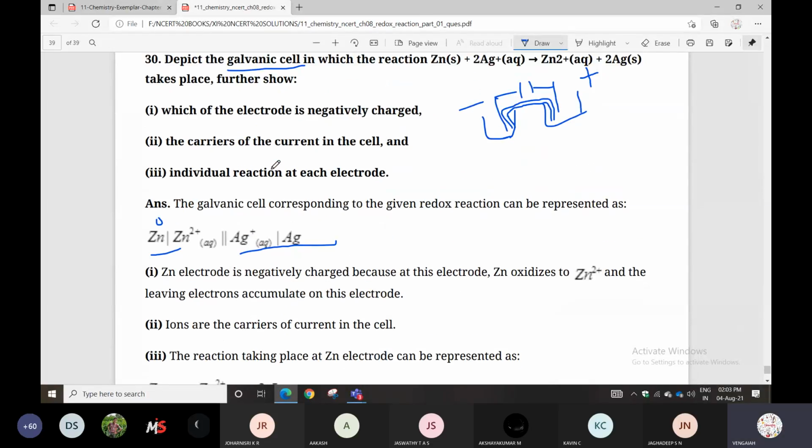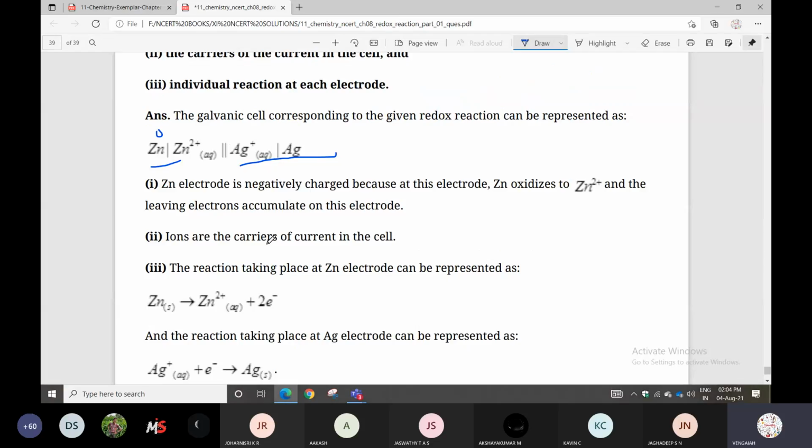Next question. The carriers of current in the cell. In which direction will the current be carried? Ions are the carriers of current in the cell. Only ions carry the current. Current will flow from where to where? Remember, current flows from cathode to anode. Ions are the carriers of current in the cell.